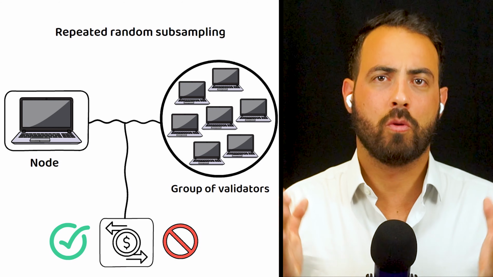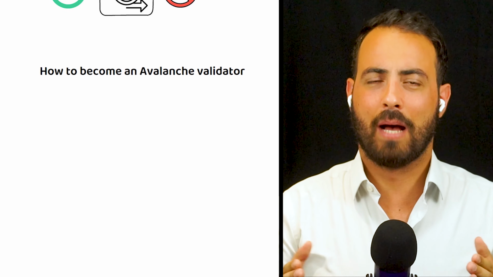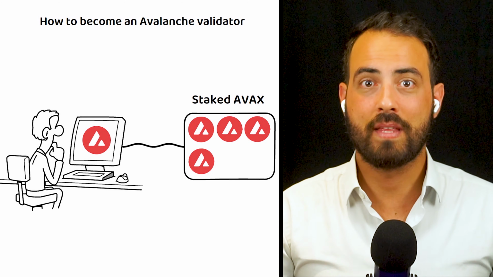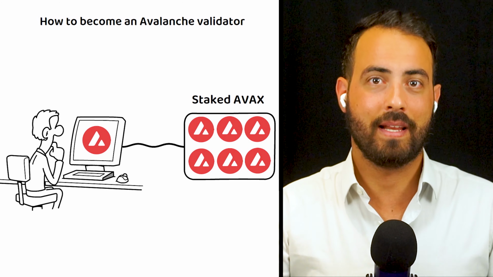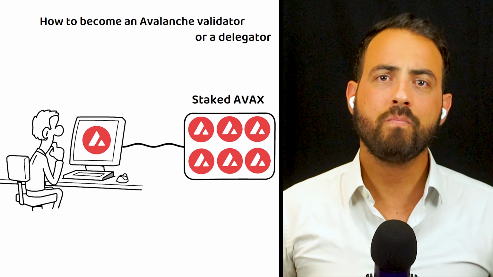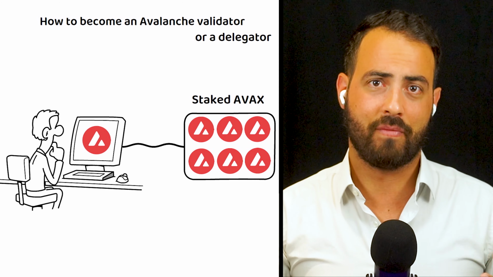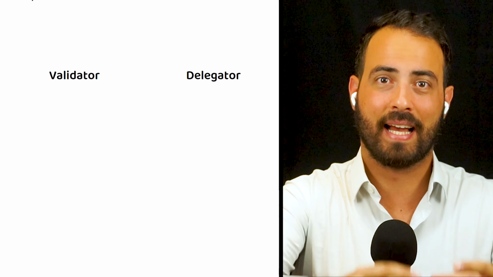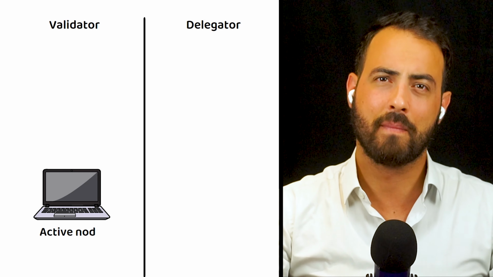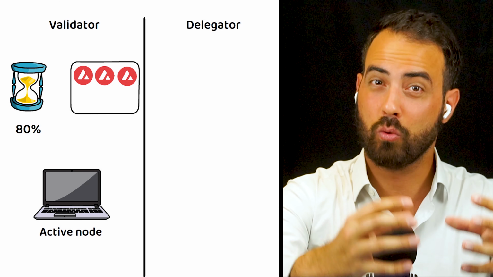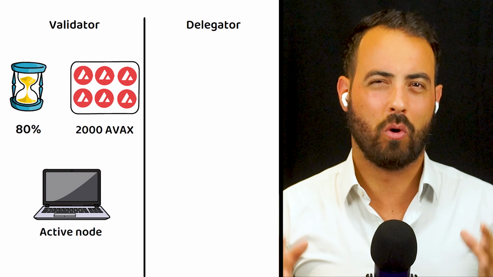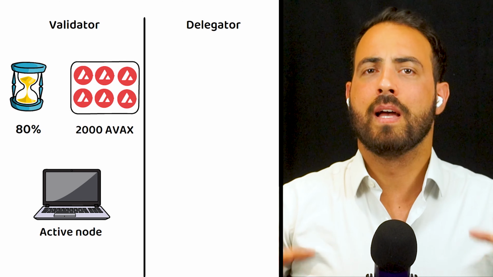As typical for proof-of-stake networks, to become a validator on Avalanche, users must stake AVAX to the Avalanche network to become eligible to be either a validator or a delegator. To quickly explain the difference, a validator is an active node that must be online at least 80% of the time and has staked at least 2,000 AVAX tokens for at least 2 weeks but no longer than 1 year.